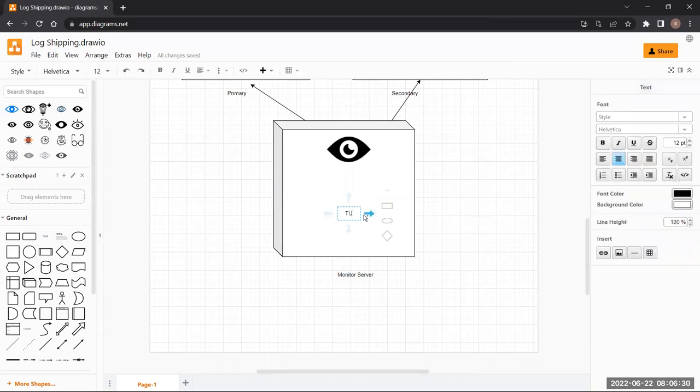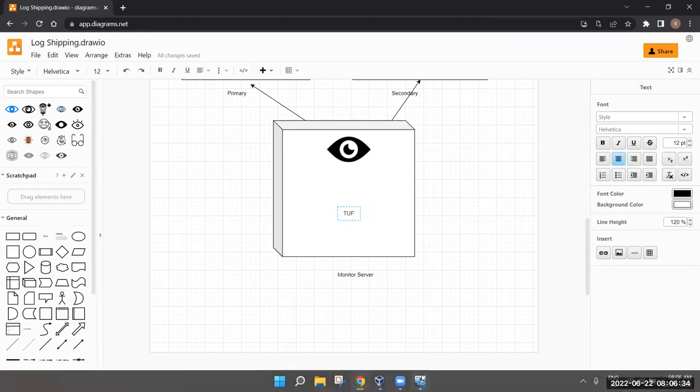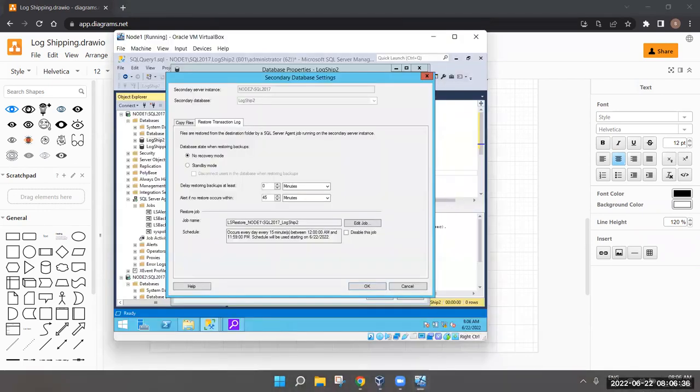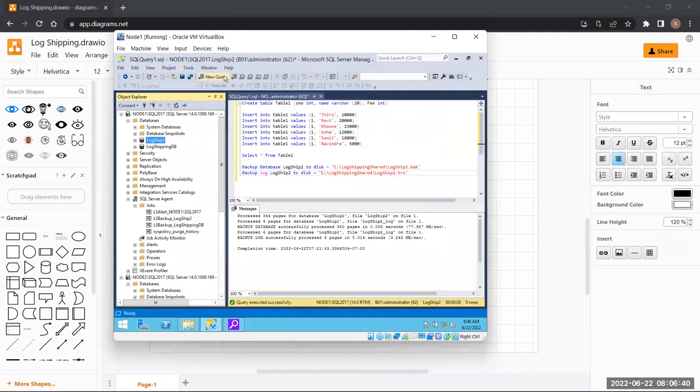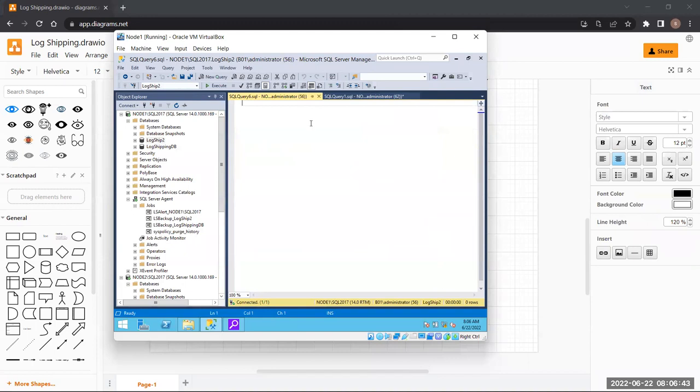Transaction undo file. So it is called the TUF file: transaction undo file. Okay, is it clear?